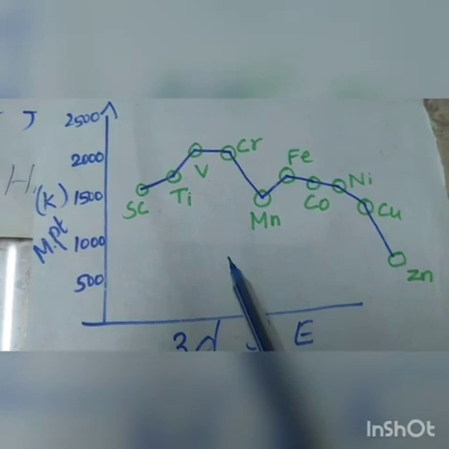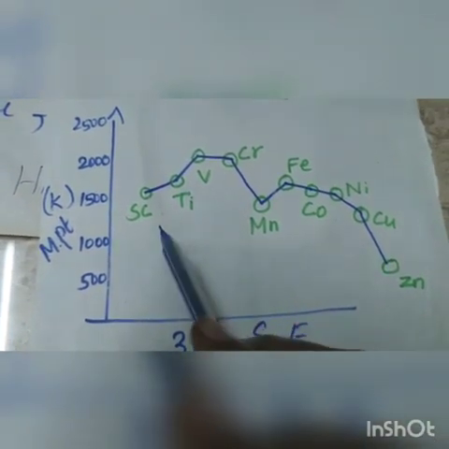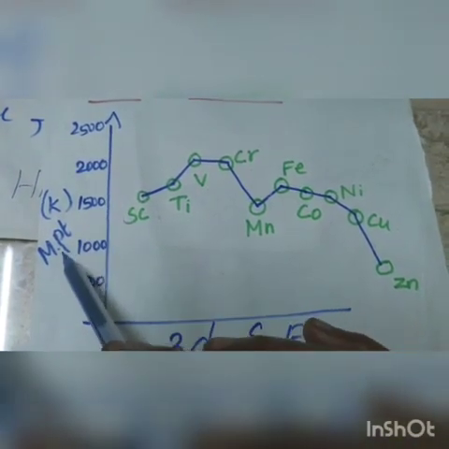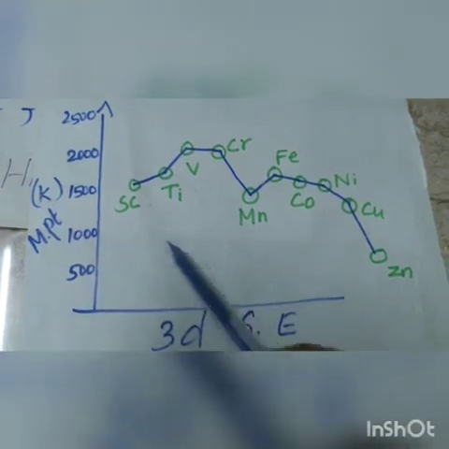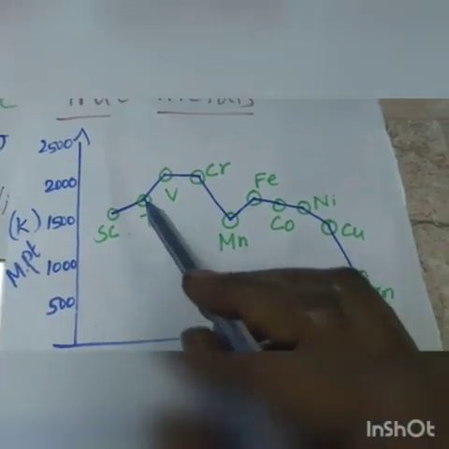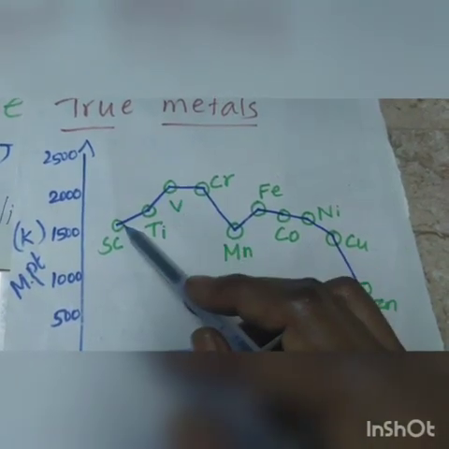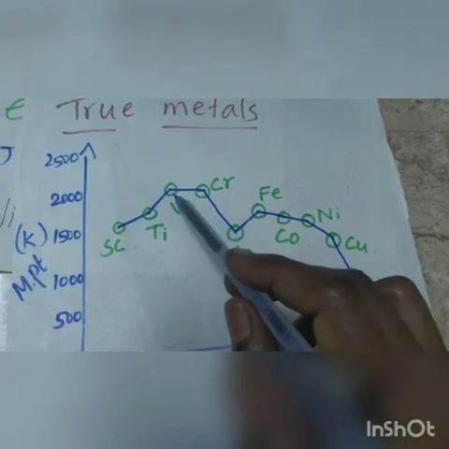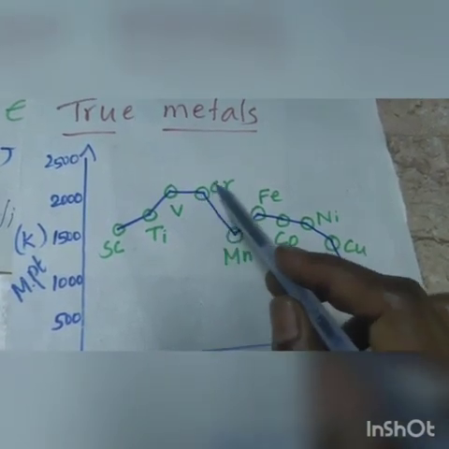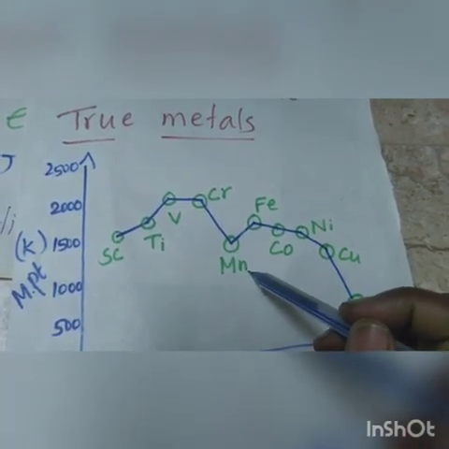Next we see the melting point of 3d series of elements. Consider the graph. The Y-axis shows melting point in Kelvin. The X-axis shows the 3d series of elements. The melting point from scandium to vanadium increases, but from vanadium to chromium the melting point remains nearly constant. Next, manganese has a low melting point.